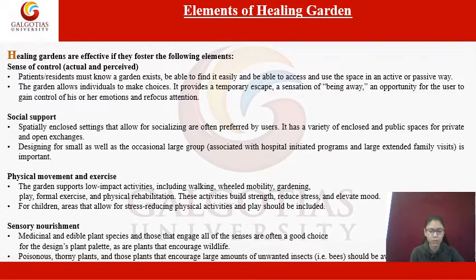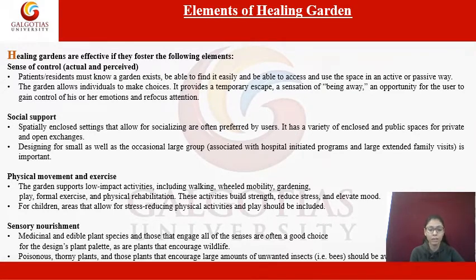And especially for children, areas that allow for stress reducing physical activities and play should be included. If we are designing healing gardens, we should also incorporate a children's play area within the garden.